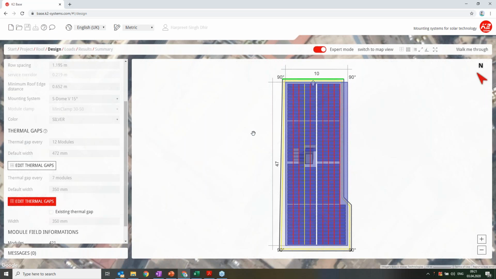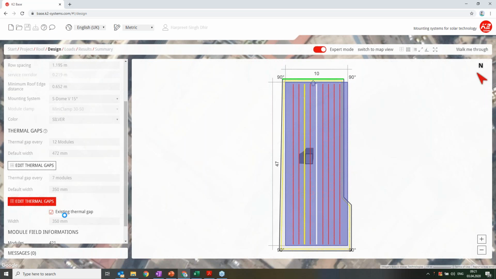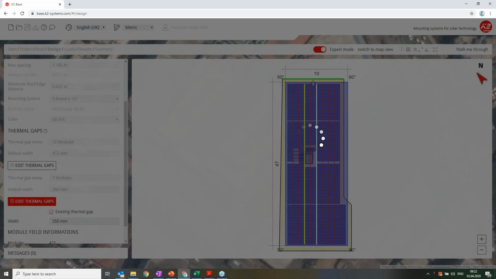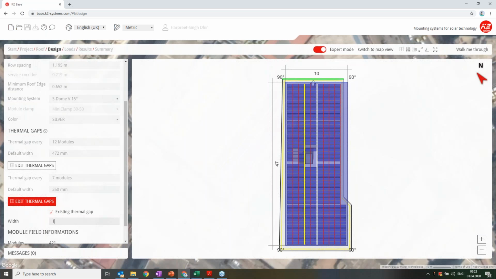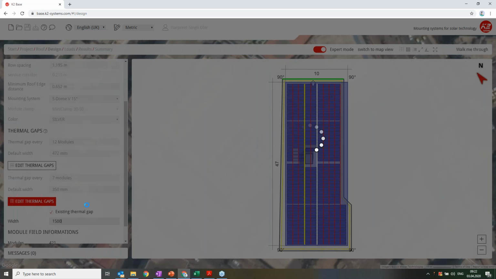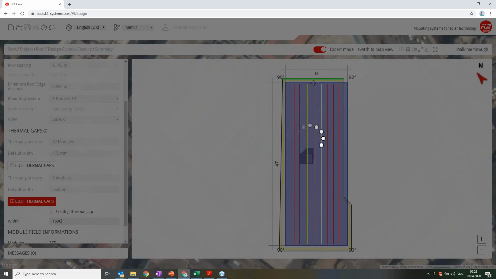It makes better sense to have a thermal gap just next to the obstruction. So I will even say avoid thermal gap here and have a much bigger thermal gap, 1.5 meters. Yeah, so I have a thermal gap here, so I think I don't need this one.